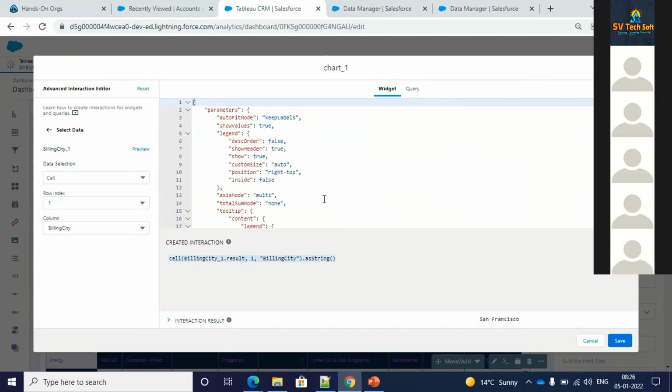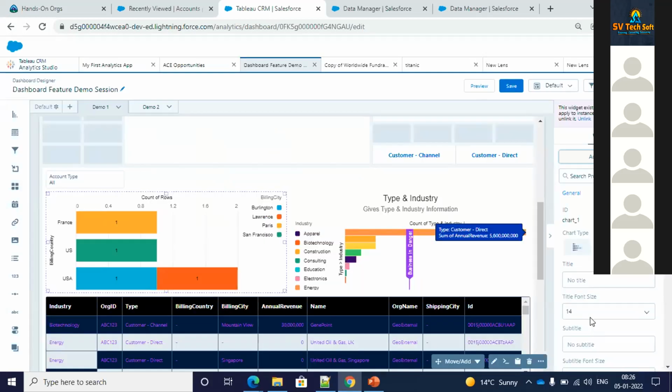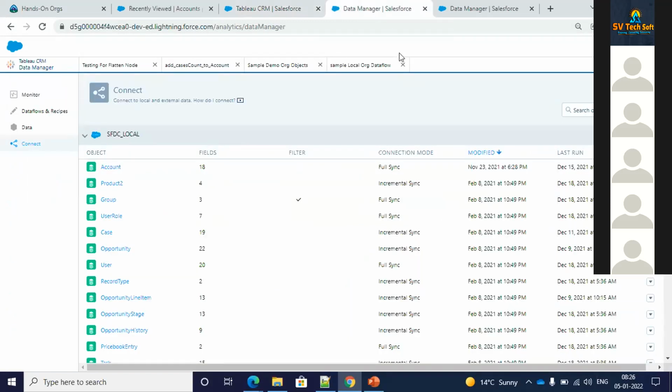So overall, somebody was asking the question, how much coding is needed, and if you don't have a background in coding. You don't need any background in coding. A very little bit of coding is related to the bindings, and that is something where Einstein will help you. Otherwise, you just need a proper understanding and nothing else. So this is the overall thing which I wanted to show you on what you are going to learn in this Salesforce Tableau CRM and what things you are going to deal with.